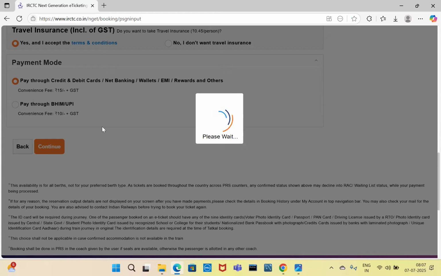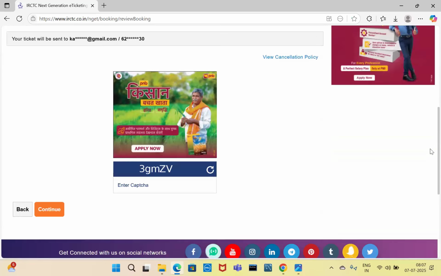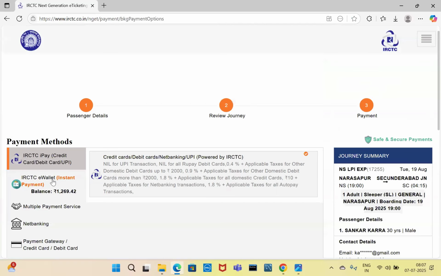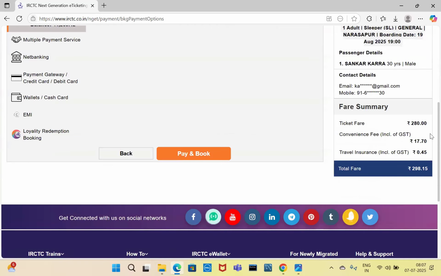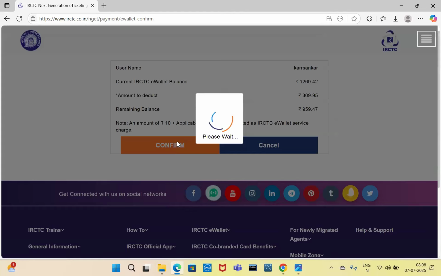Next, we need to enter the captcha, then the payment screen will appear. So now we need to enter this captcha. Continue. Then, see, we need to select IRCTC wallet, pay and book. Confirm.